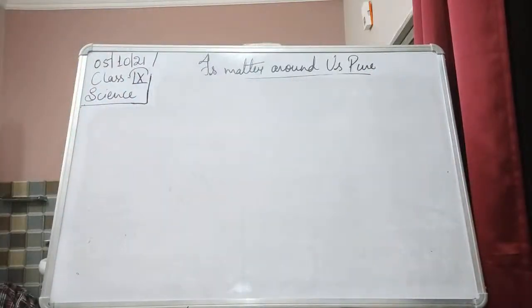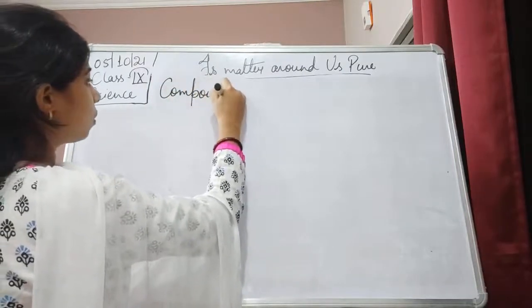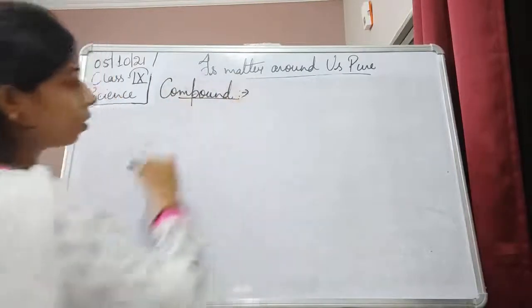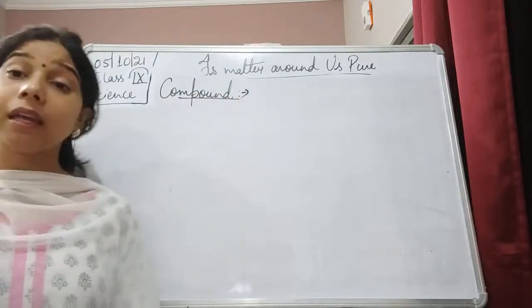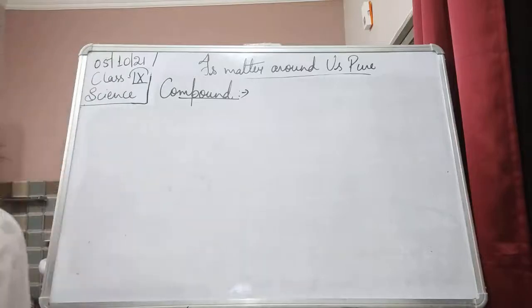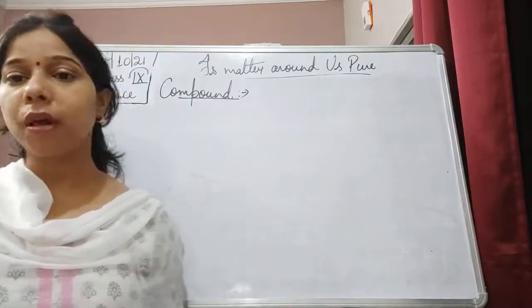A compound is again a pure substance, which is formed by the combination of two or more elements.